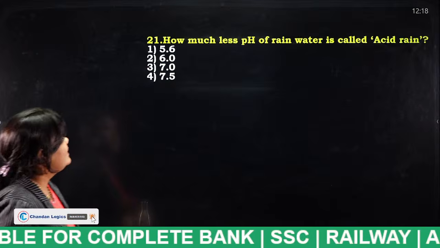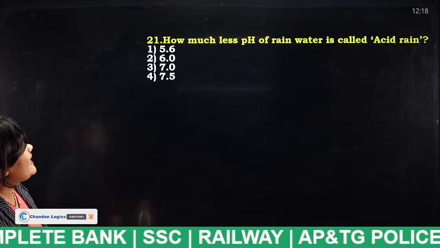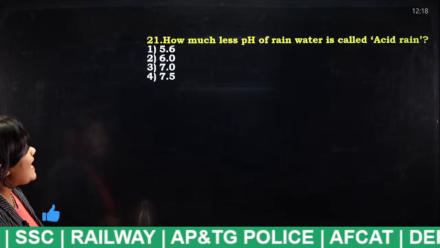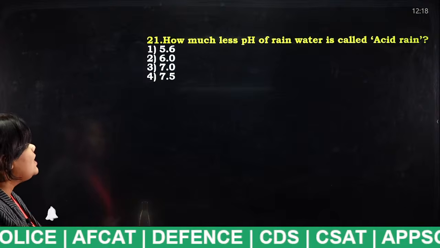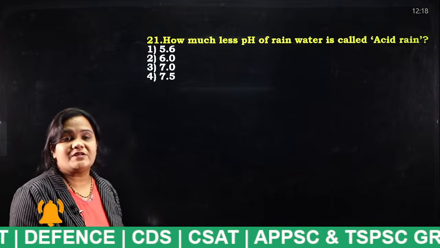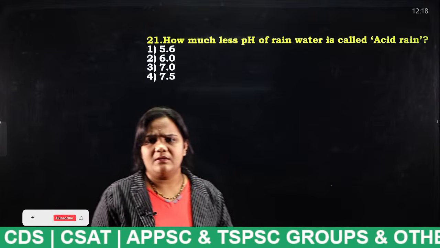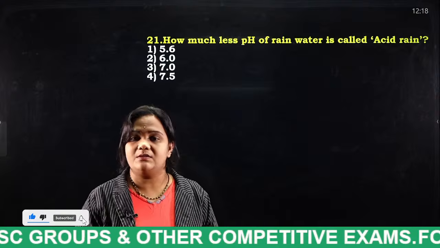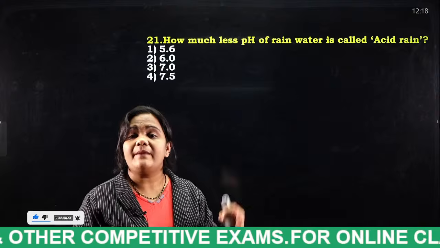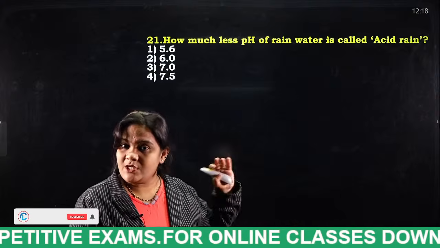Next, how much less pH of rainwater is called acid rain? 5.6, 6.0, 7.0, 7.5. This is a very good question. Recently we discussed this in the acids and bases session. The pH value ranges from 0 to 14.